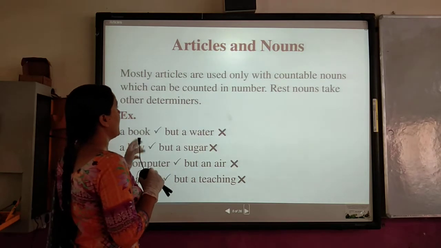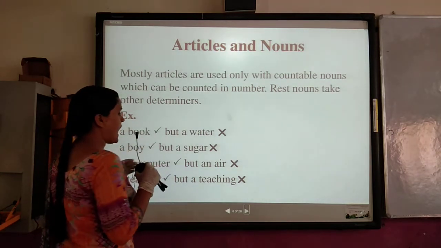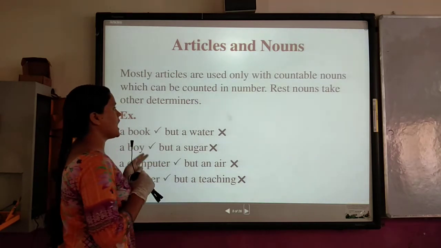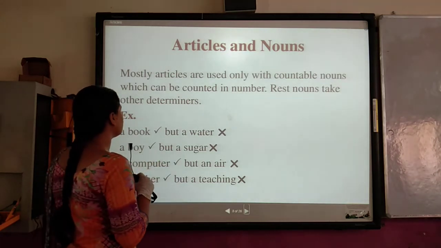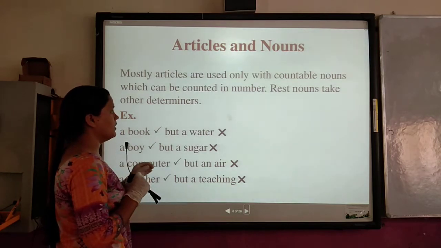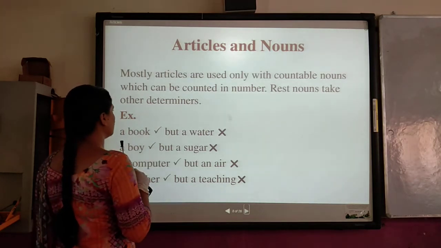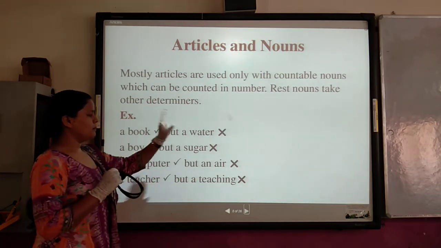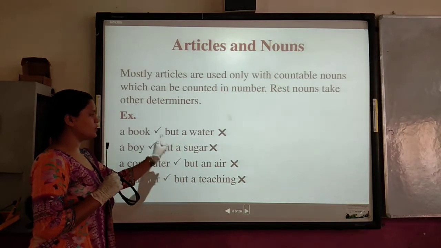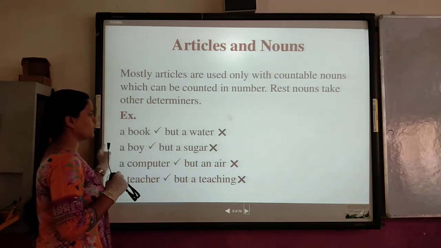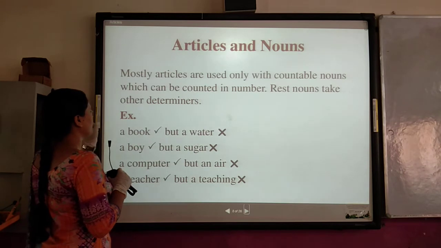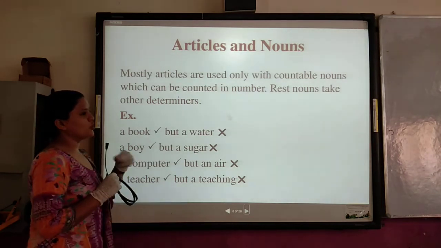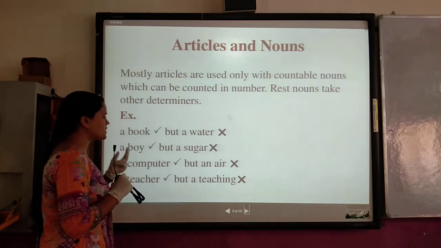Next. Articles and nouns. How they are connected to each other, let's see. Mostly articles are used only with countable nouns, which can be counted in number. The rest of the nouns take other determiners. Example, a book. But for water we don't use a. You can see in the example, for those which are countable we use a. But for those which are uncountable we don't use a.